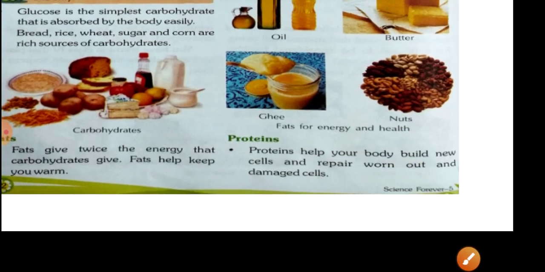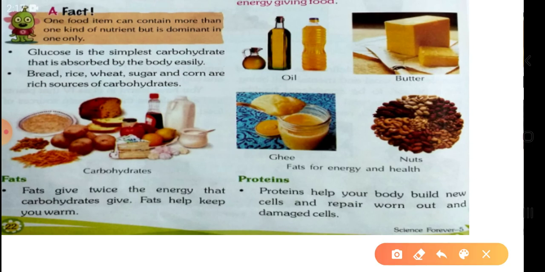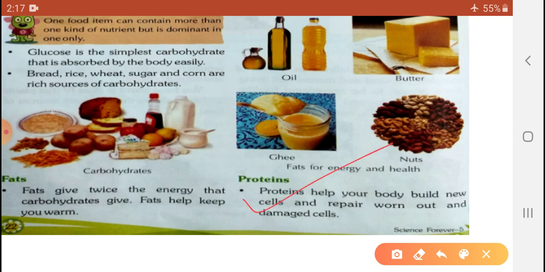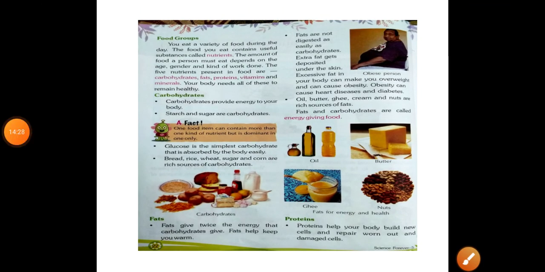And the last point here is protein. My dear students, we will discuss this point in the next video. Protein helps your body build new cells and repair worn out and damaged cells. Remember, my dear students, it is very important for us. See the given picture, very useful. Now I have discussed carbohydrates, fat and protein. Next time we will discuss protein. Thanks to all my dear students.